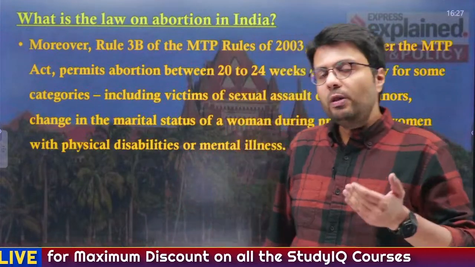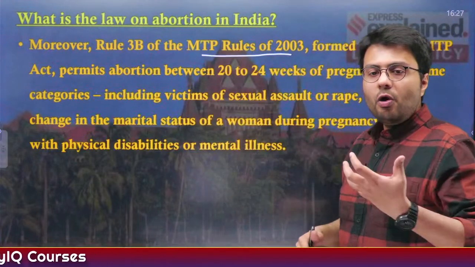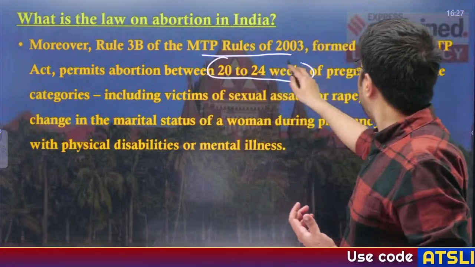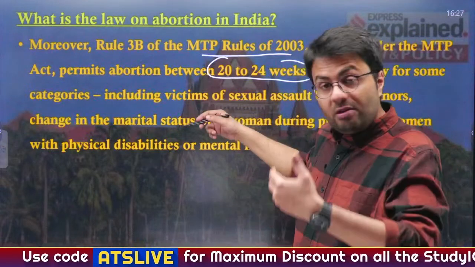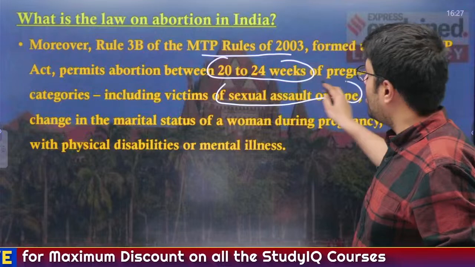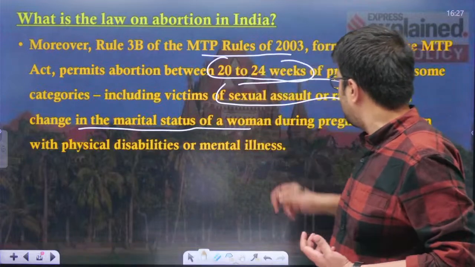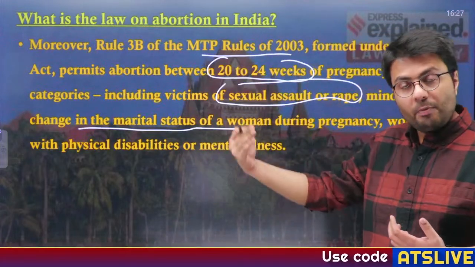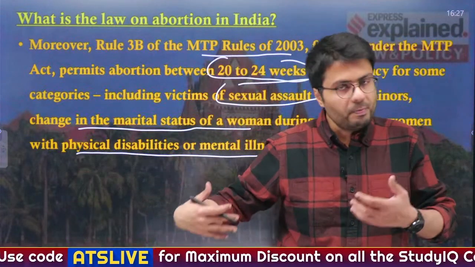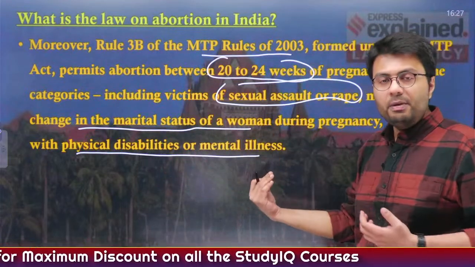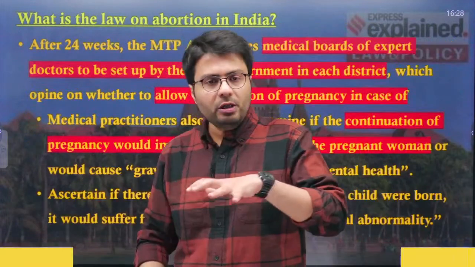Now there is another rule enacted by the Union government called the MTP Rules of 2003, which permits abortion between 20 and 24 weeks of pregnancy for some categories. For example, if the pregnancy is the result of sexual assault or rape, or in the case of minors, or if there is a change in the marital status of the woman, then the woman can opt for abortion. Also, if there is medical evidence that the fetus has a physical disability or mental illness, then even in that case the woman can opt for an abortion. So this is what the rules talk about.